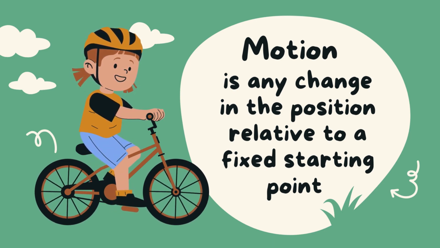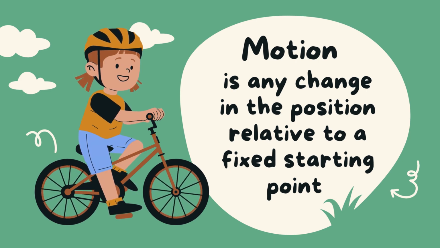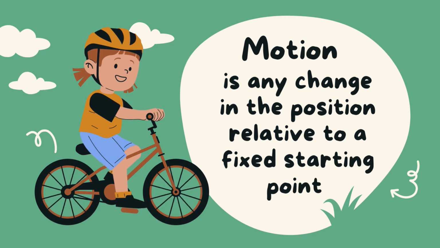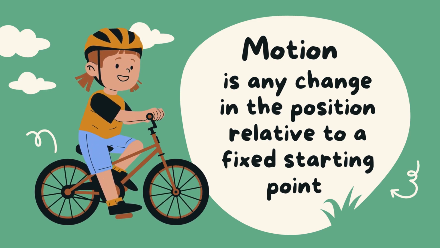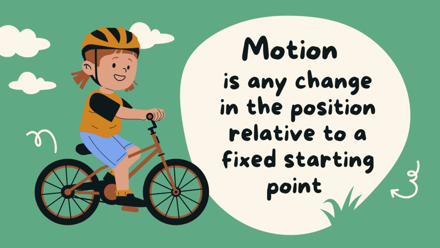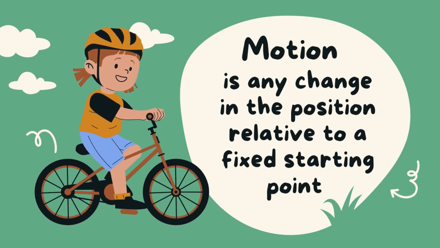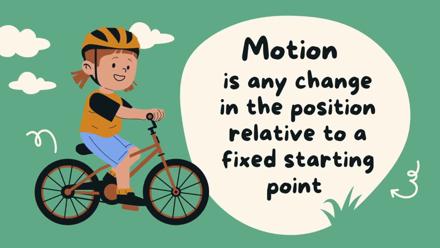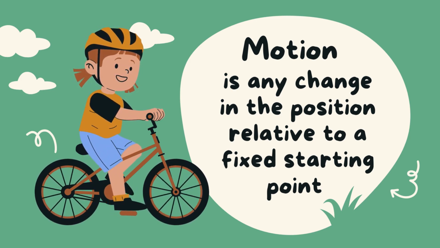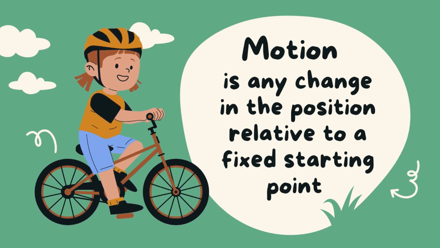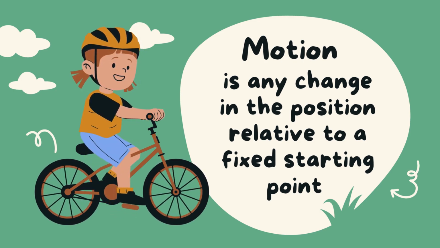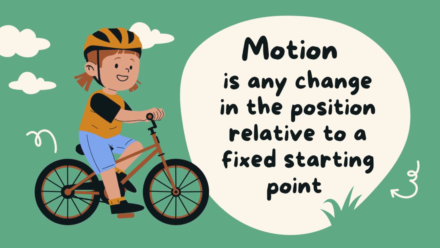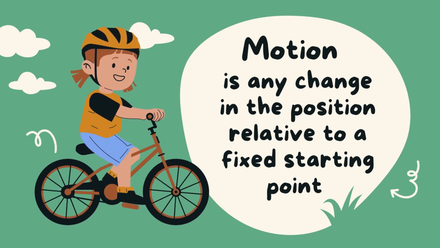The question in this part is, what is meant by motion, or define motion? You will say the motion is any change in the position of an object relative to a fixed starting point.